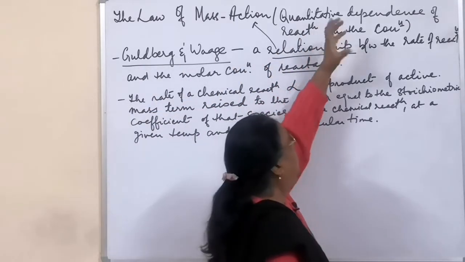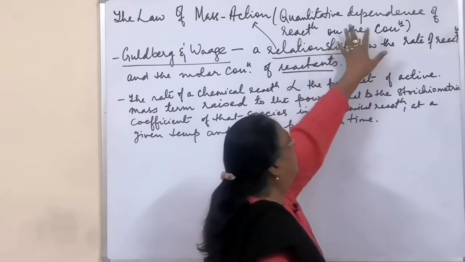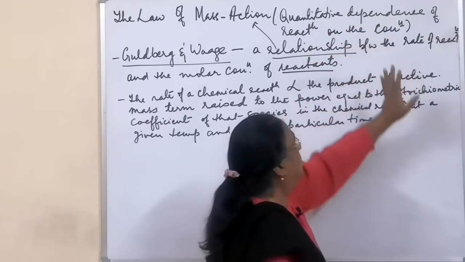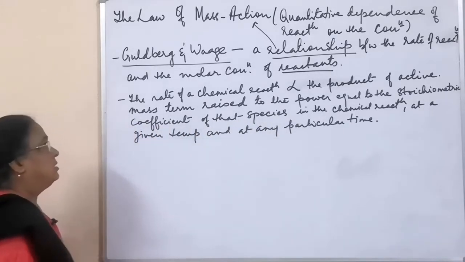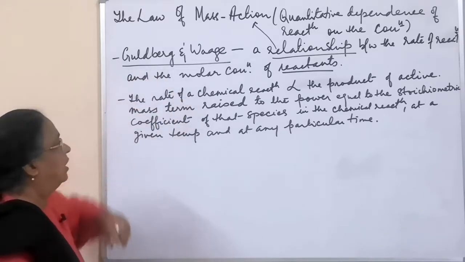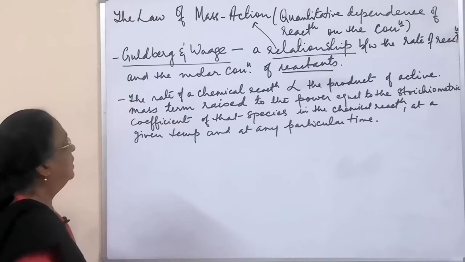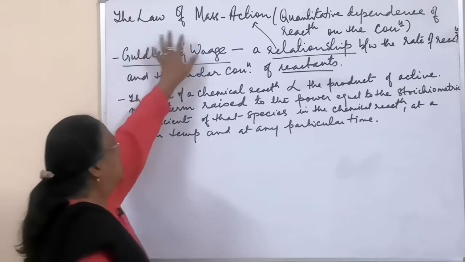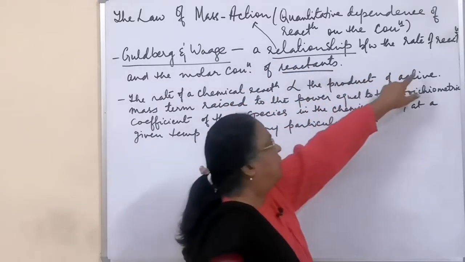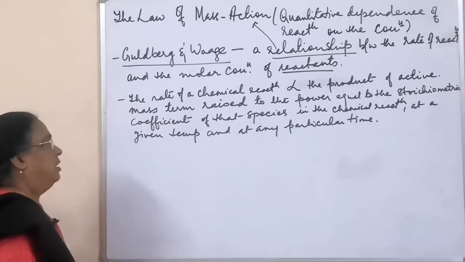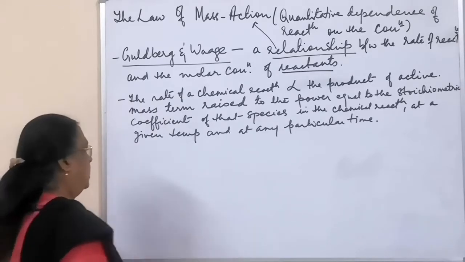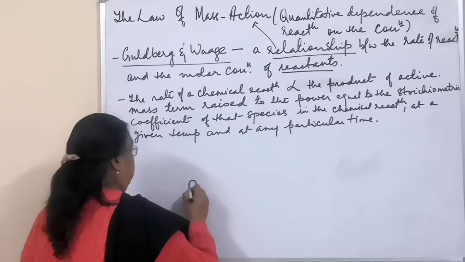Quantitative. Quantitative means amount. Quantitative dependence of reaction on concentration. So main thing that is the concentration term we will be considering here. So this was given by Guldberg and Waage, and they gave a relationship between the rate of reaction and the molar concentration of the reactant.